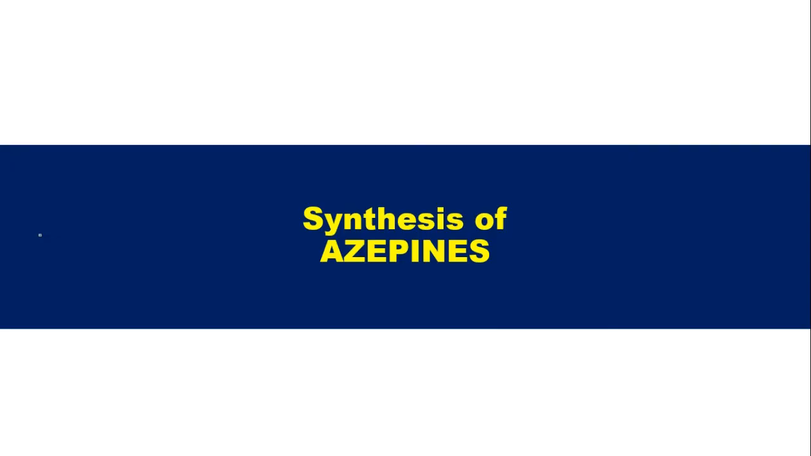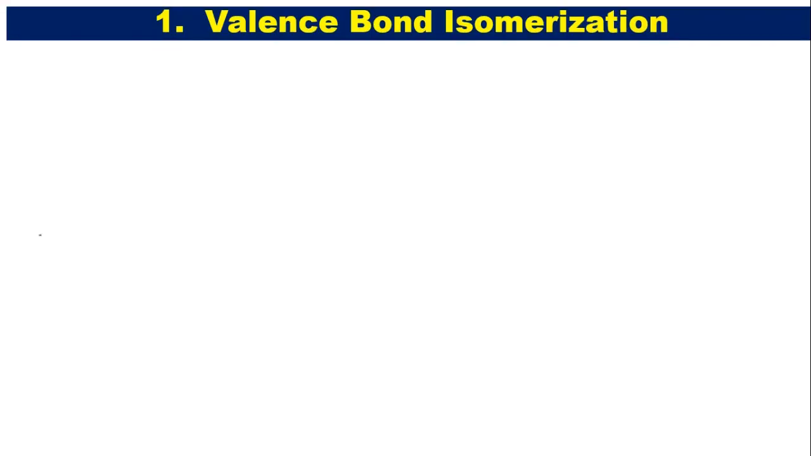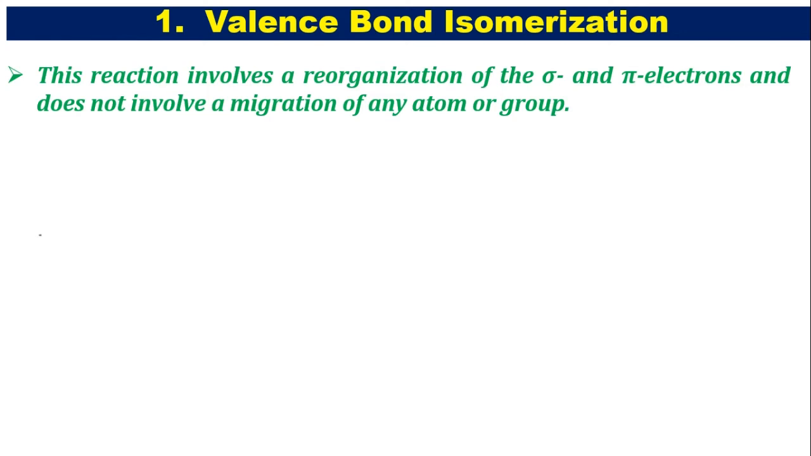Now let's discuss the synthesis of azepine. The first method is valency bond isomerization. Sir, what is valency bond isomerization? A small definition is there. When a rearrangement reaction takes place with migration of sigma and pi bonds only, without migration of any atom, that is called valency bond isomerization.